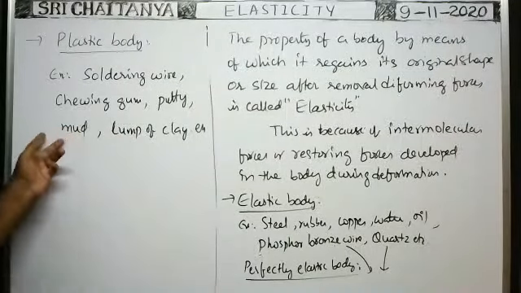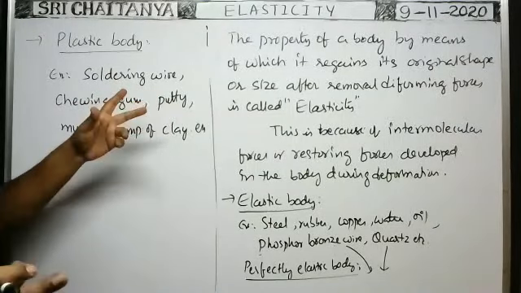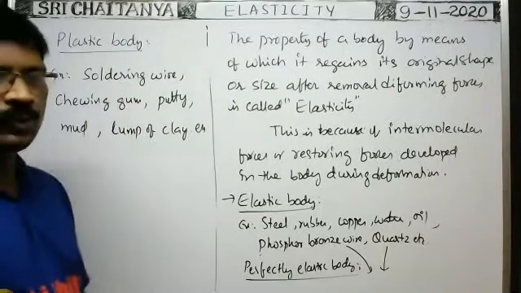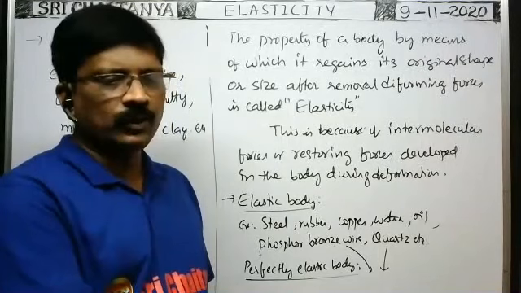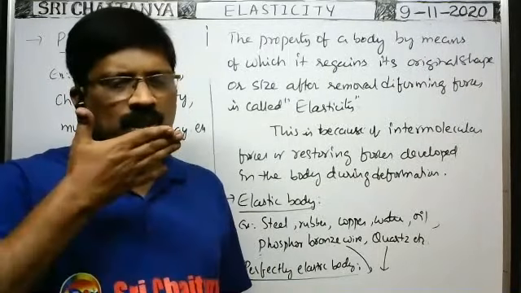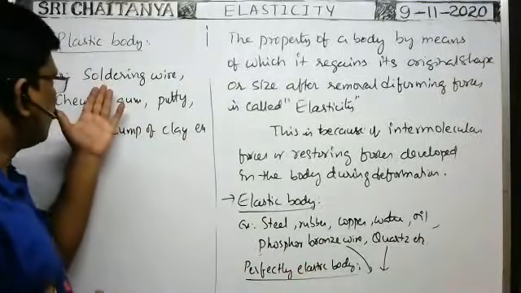Mud, of course, putty. Putty means maida mudda. That putty acts as the lump of clay. Chewing gum: suppose in the case of chewing gum, when you elongate it, it elongates. When you just leave it, does it come back to the original position? No. So that's why chewing gum is a plastic body.